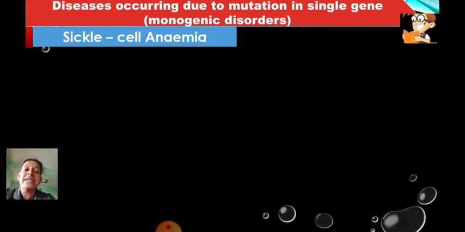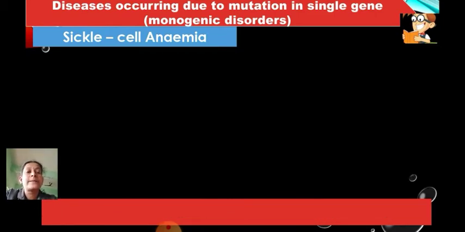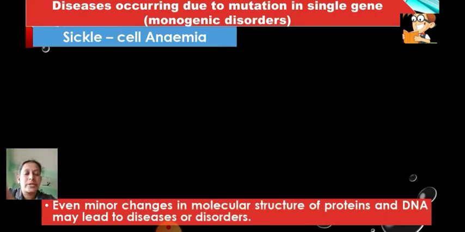Now, what is that sickle cell anemia? Anemia, you might have heard, is when the person has low hemoglobin content, or the oxygen level of these people goes down, and because of that they feel tired all the time. That condition is called anemia. Now, what is sickle cell anemia? Sickle cell anemia is the one wherein the red blood cells become sickle shaped. We'll discuss that a little later.